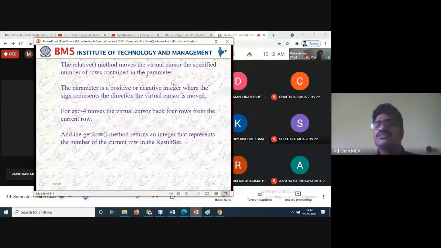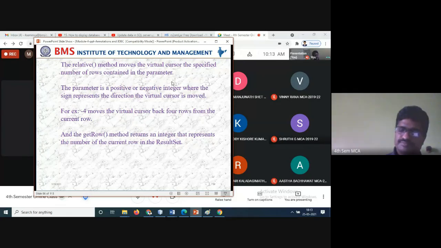That is how the rows work in the database. You can move across the rows and search for information at particular numbers. For example, in a PDF with many rows and columns containing the entire class information, if you want to find only your register number, you can press Ctrl F and type your register number directly. It will move to that particular position. The getRow method returns an integer that represents the number of the current row in the result set.